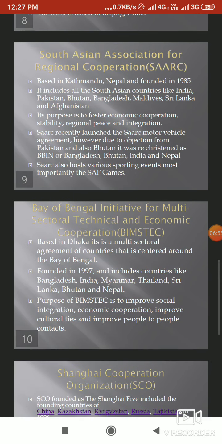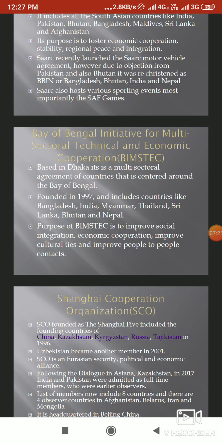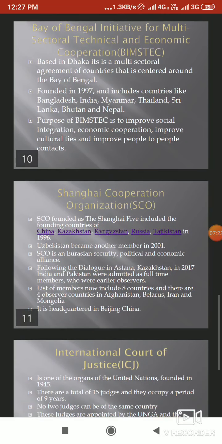We then come to the Bay of Bengal Initiative for Multi-Sectoral Technical and Economic Cooperation, which we know as BIMSTEC. BIMSTEC is based in Dhaka, and it is a multi-sectoral agreement of countries centered around the Bay of Bengal, with the exception obviously of Sri Lanka. It was founded in 1997 and includes countries like, as mentioned, Sri Lanka, Bangladesh, India, Myanmar, Nepal, and Bhutan, as well as Thailand. The purpose of BIMSTEC is basically to improve social integration, social cooperation, and people-to-people contact.